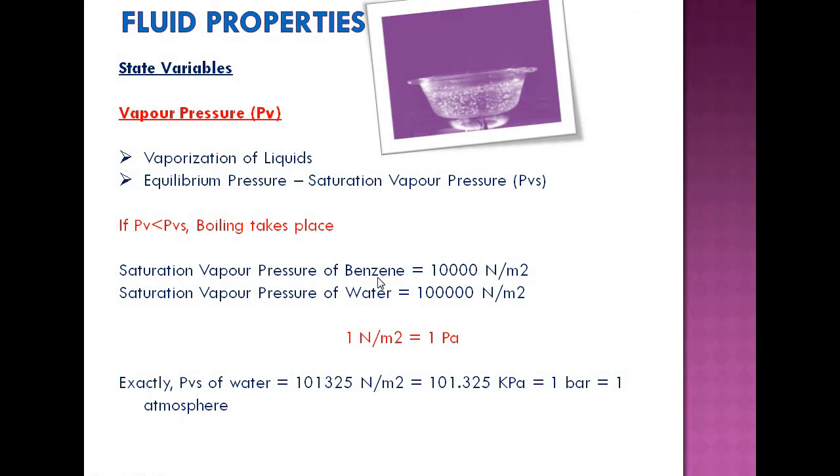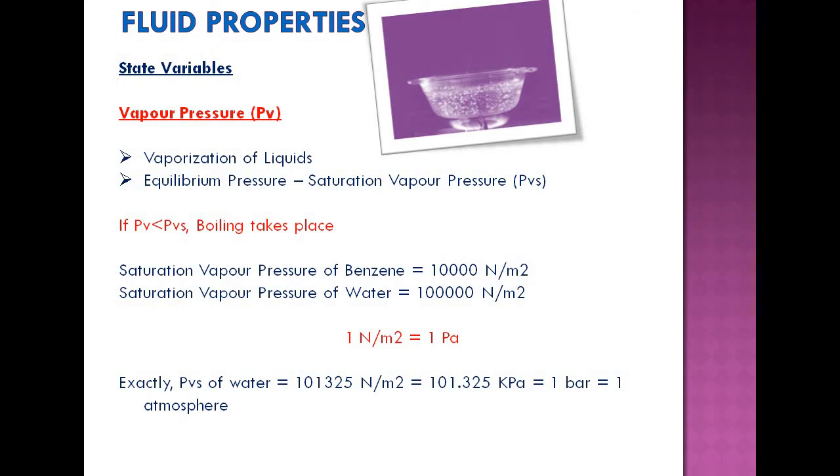So let us see the saturation vapor pressure of some of the liquids. For example, for benzene it is 1 into 10 raised to 4 Pascal. For water it is 1 into 10 raised to 5 Pascal at 100 degrees Celsius. So we express saturation properties, for example saturation pressure, with respect to a particular temperature.